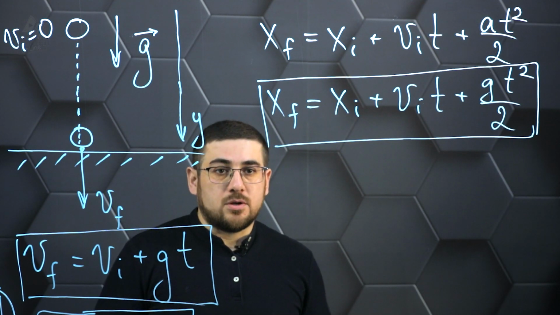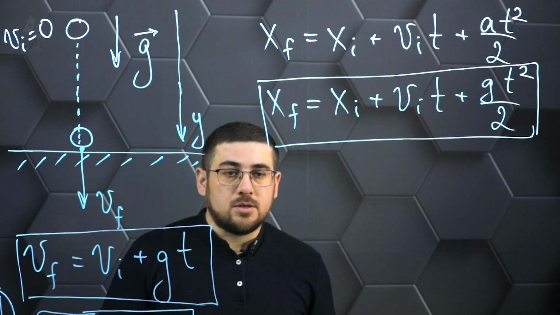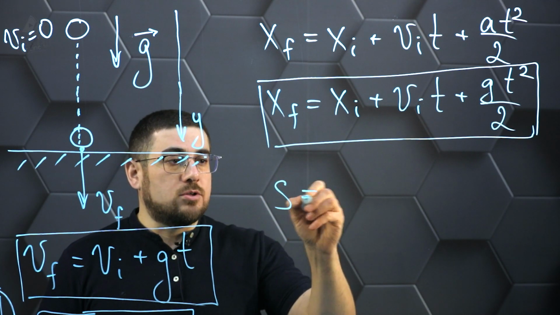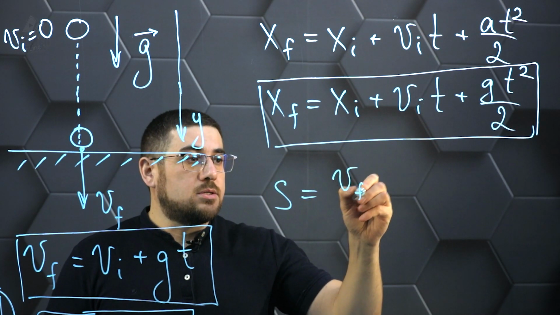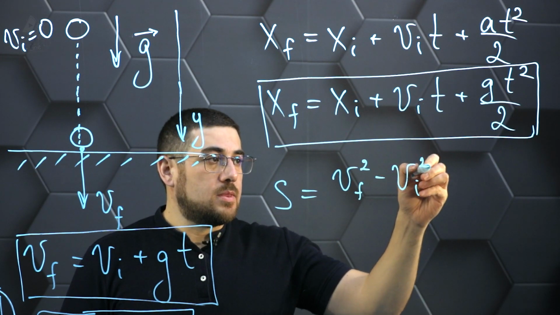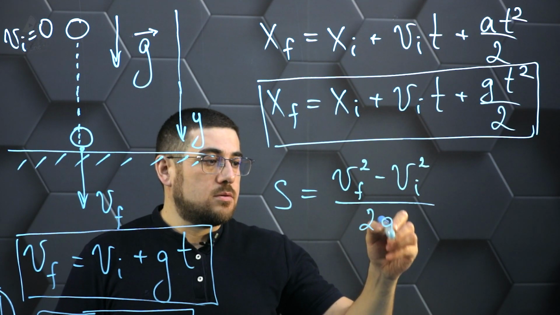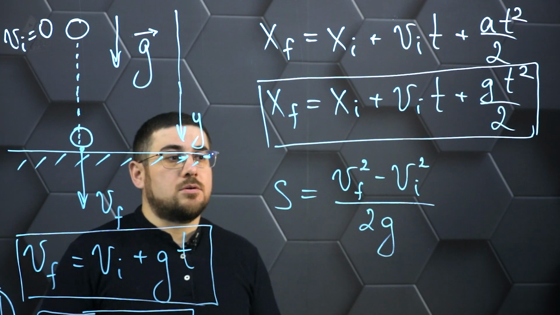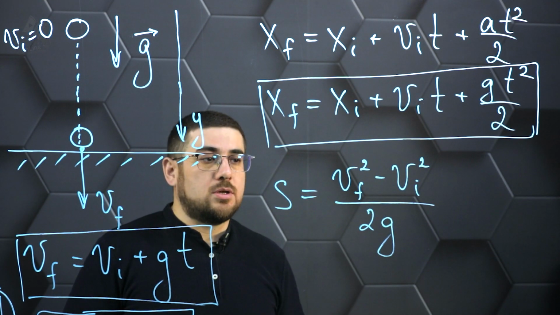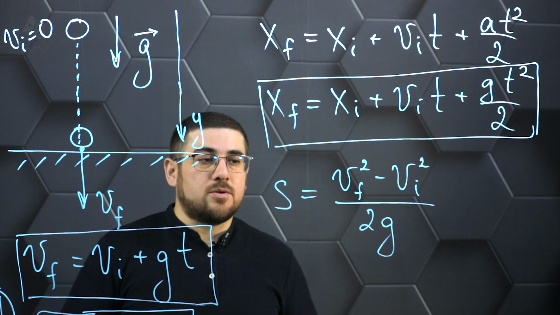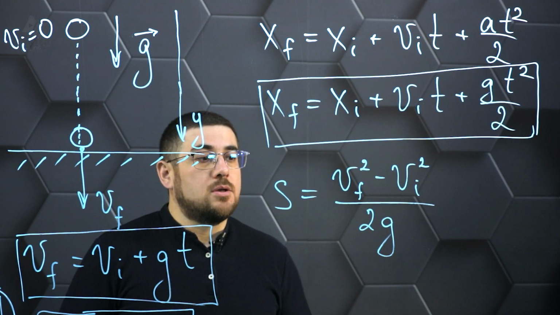We talked about the coordinate and its dependence on time, but we also know that we have equations in which there is no time, so let us now write down the equation of displacement, in which we also have the acceleration with which this motion of the body occurs. In this case, s is the vertical displacement of the body, i.e. it is necessary to show that we are considering this motion in the vertical direction, up or down, it does not matter.